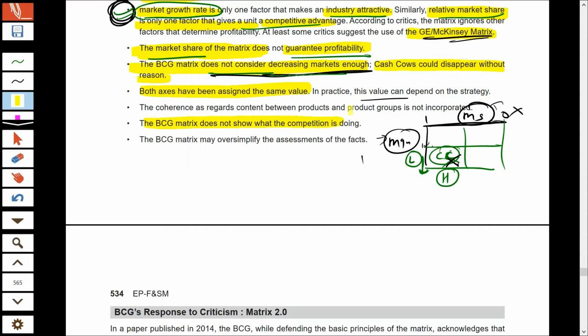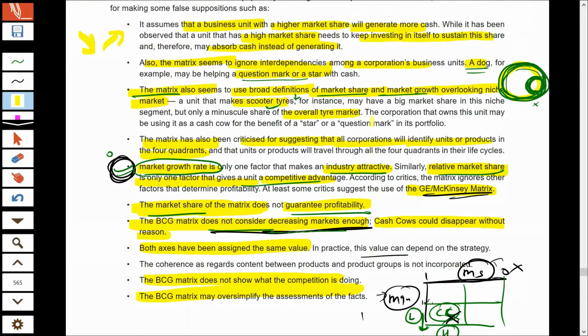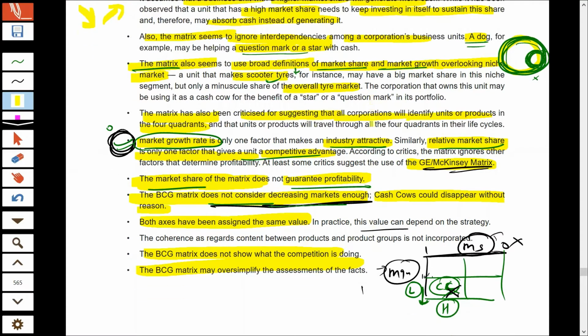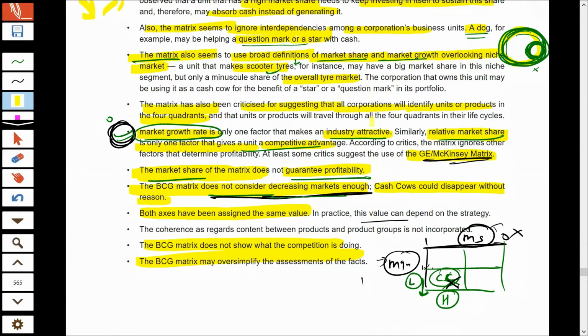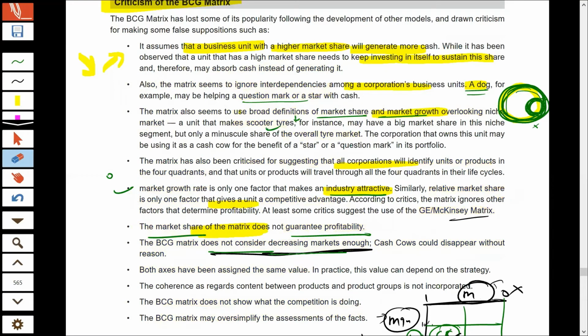We are not analyzing anything about competition. And BCG matrix actually oversimplifies the realistic situation. In reality, things are much more difficult. We have to take into consideration a number of factors, but BCG takes into account only two factors, and it oversimplifies the situation. Reality is much harder and more difficult to understand and put into practice.